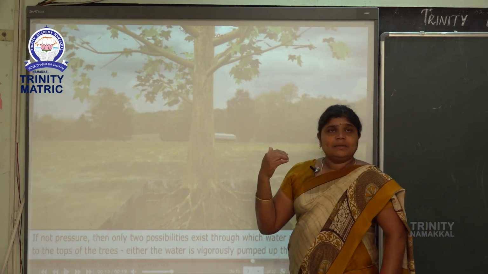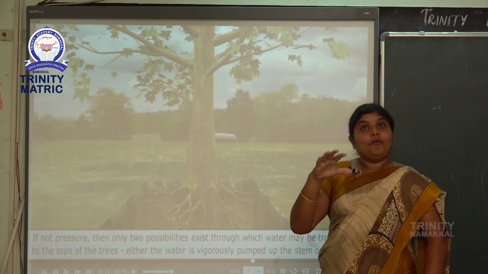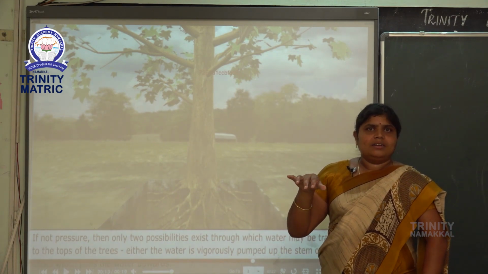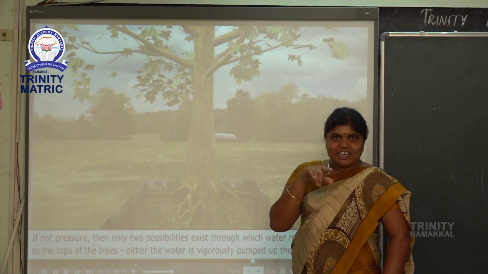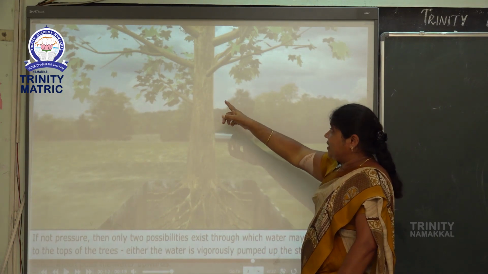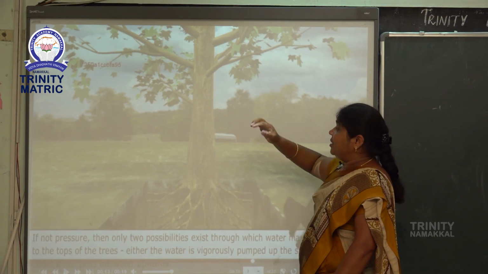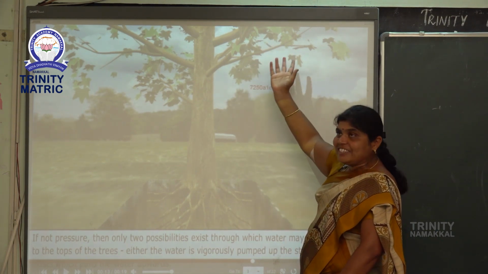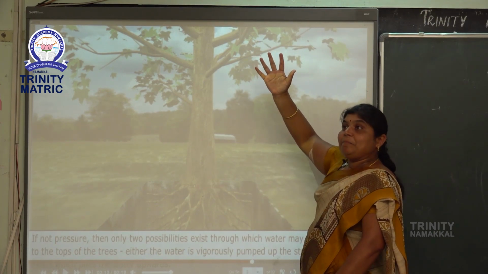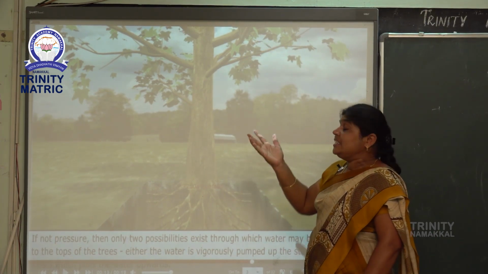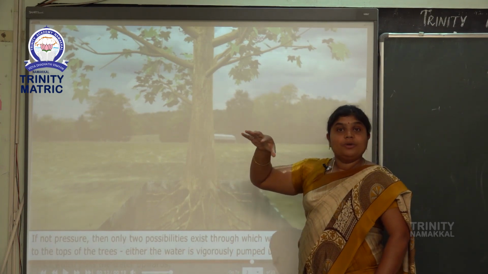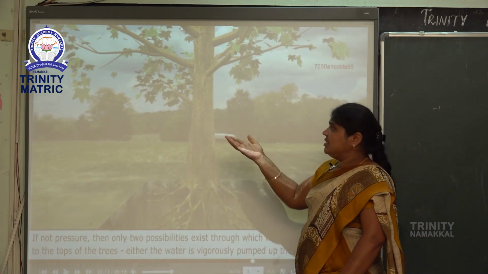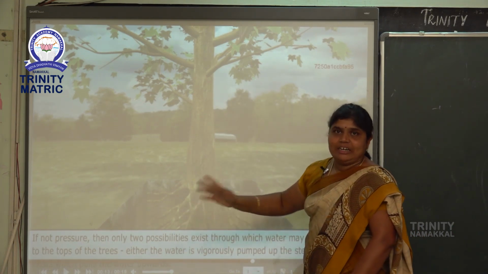The stem is positively phototropic, negatively geotropic. Can you understand the meaning? Positively phototropic, because the stem is always outside and the sunlight falls on that stem. Negatively geotropic, because the stem is not below the ground.